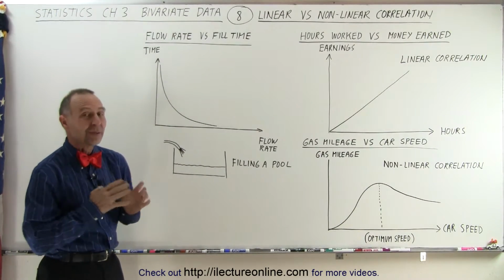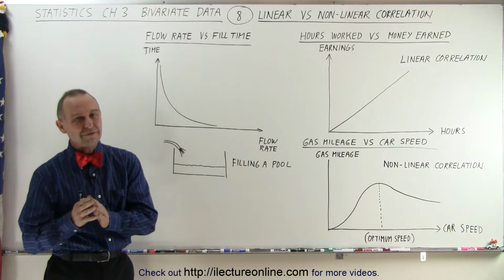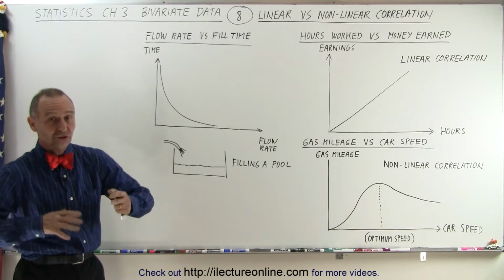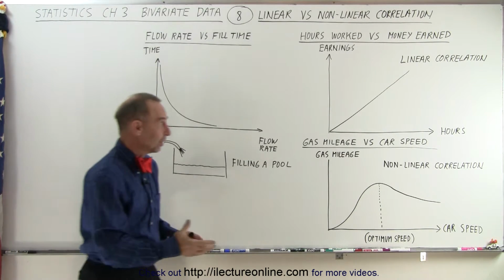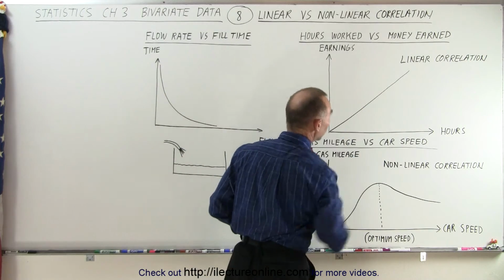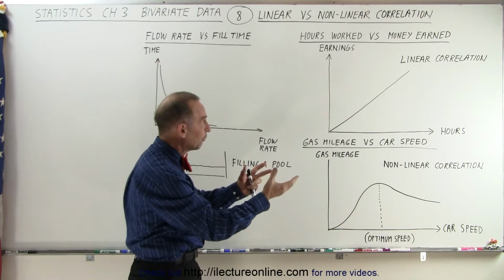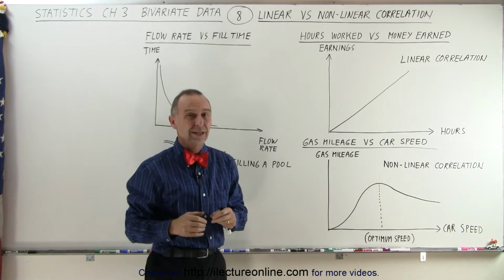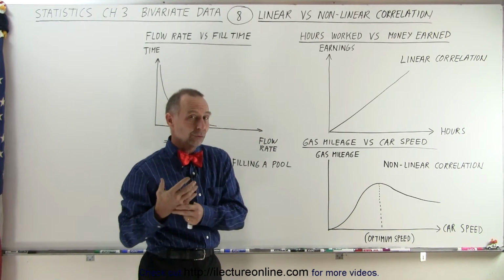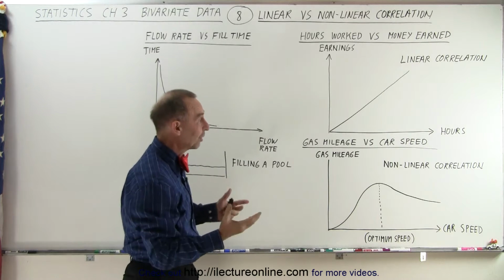Now let's take a look at some examples where we don't necessarily have a linear correlation, but just to start us out, let's start out with our first example being a linear correlation. Let's say we want to compare the number of hours worked versus the amount of money earned. If we work twice as many hours, we will earn twice as many dollars, and so therefore you can see